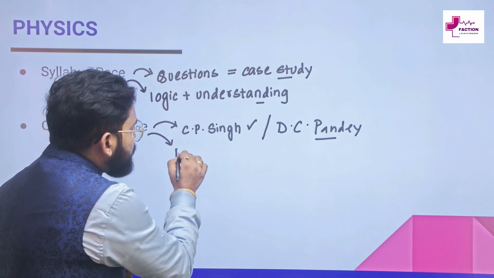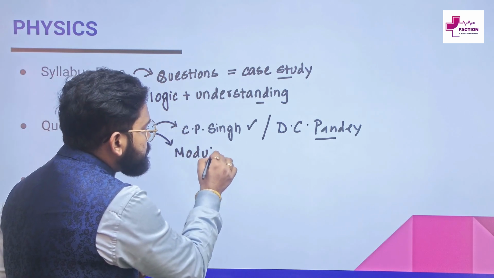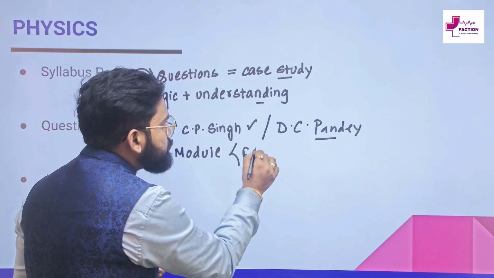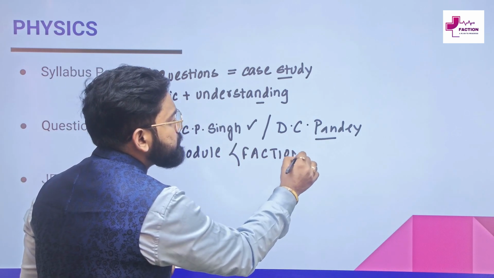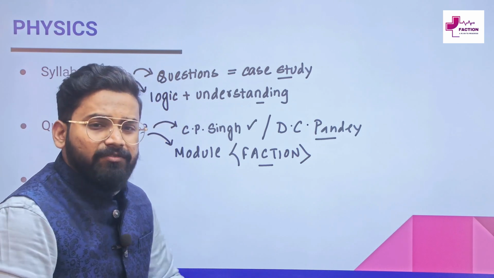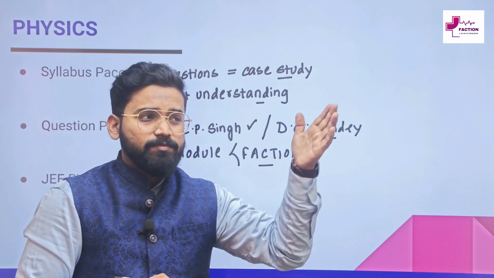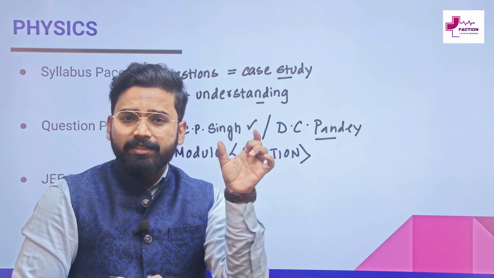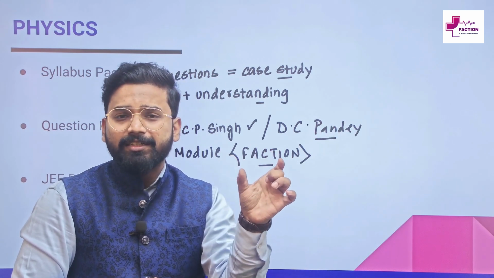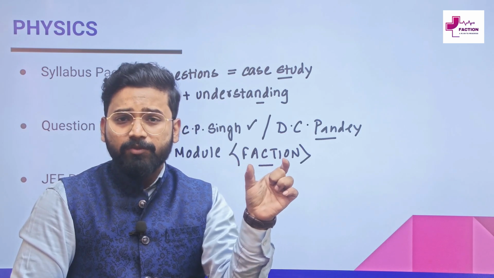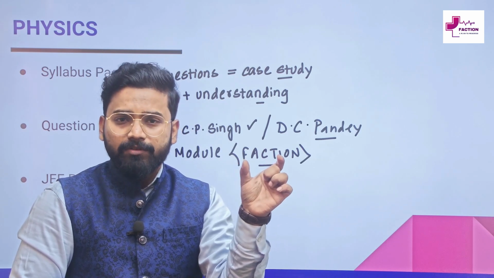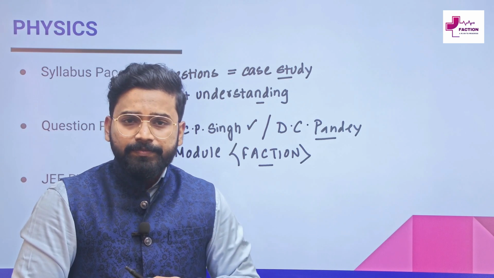You can go for the module of fraction. Every coaching has a different module. I cannot elaborately say that this module is good, this one is bad. The module of fraction is very standard. You can go through that module. You should definitely go through that module after you complete the book.